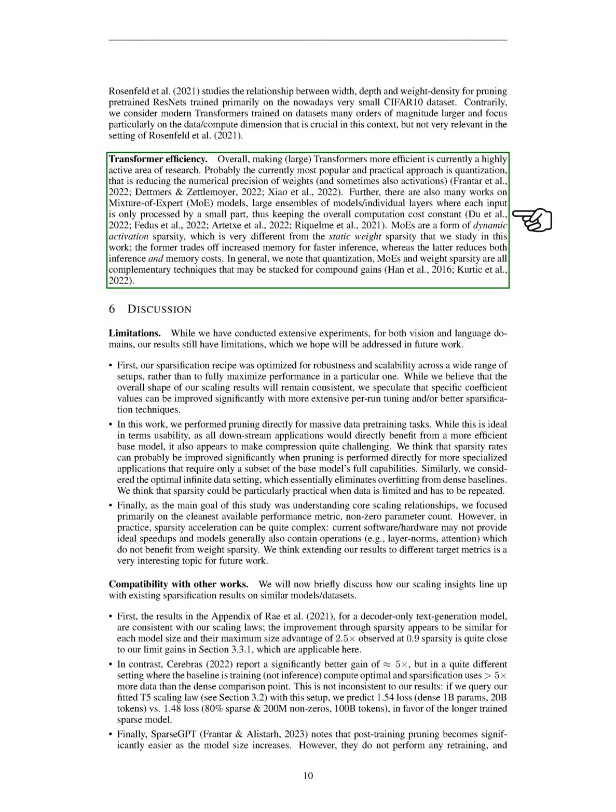Finally, making transformers more efficient is a highly active area of research. The most popular and practical approach is quantization, which reduces the numerical precision of weights. There are also many works on mixture of experts (MoE) models, which are a form of dynamic activation sparsity. In general, quantization, MoEs, and weight sparsity are all complementary techniques that may be combined for compound gains.